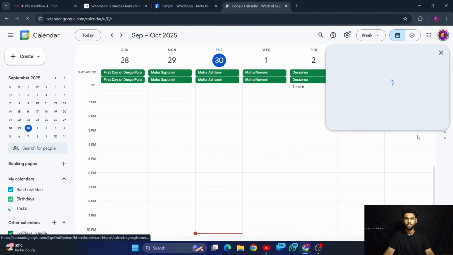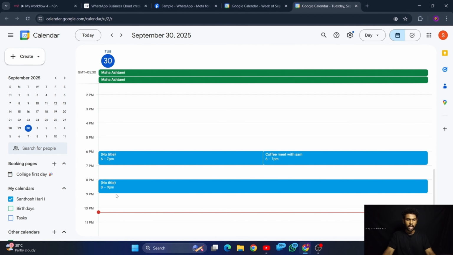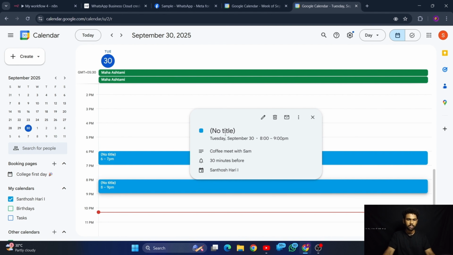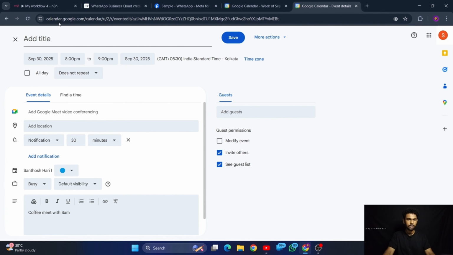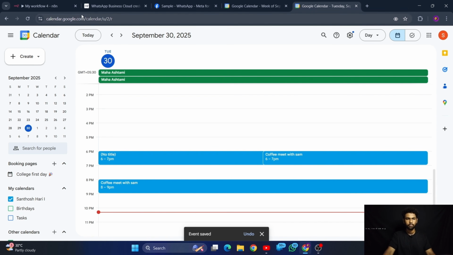So here is our Google Calendar. Let me log into that account which I have bound. Well, here it is. Actually, we have a schedule at 8 p.m. to 9 p.m. Let's change the title to Coffee Meet with Sam. Let's put it simply like this. For example, let me save this one, and here also Coffee Meet with Sam. Okay, that's not a problem.